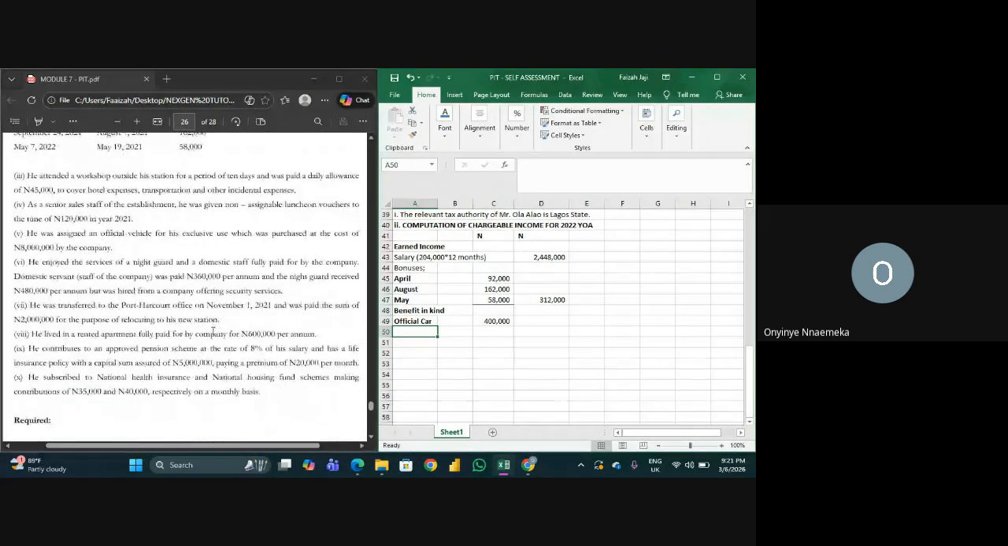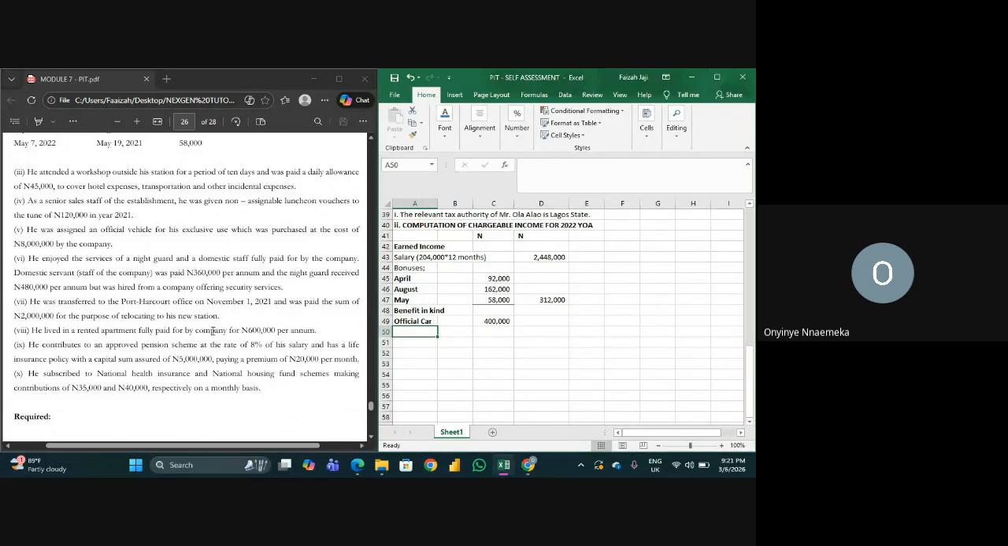That's a given. Then the next thing, he enjoyed service of night guard and domestic staff fully paid for by the company. They gave us that the domestic staff was paid 360,000 per annum, right? And the night guard received 480,000 per annum. And they now said that the night guard was hired from a company offering security services. Now, before we answer this question, whether we are adding this night guard, first let me write the domestic servants.